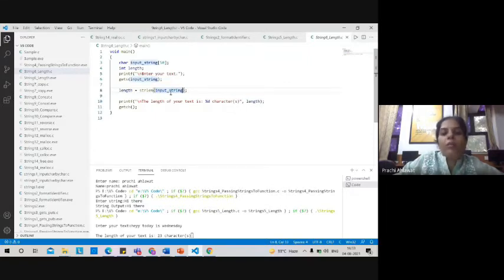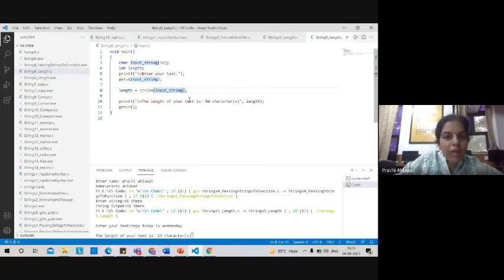Here we have passed input string because input string is carrying the string for which I want to calculate the length, and whatever length it gives, I have stored in an integer variable known as length. So basically this predefined function returns an integer value, and that integer value contains the length of the string, and thereafter we are printing it.